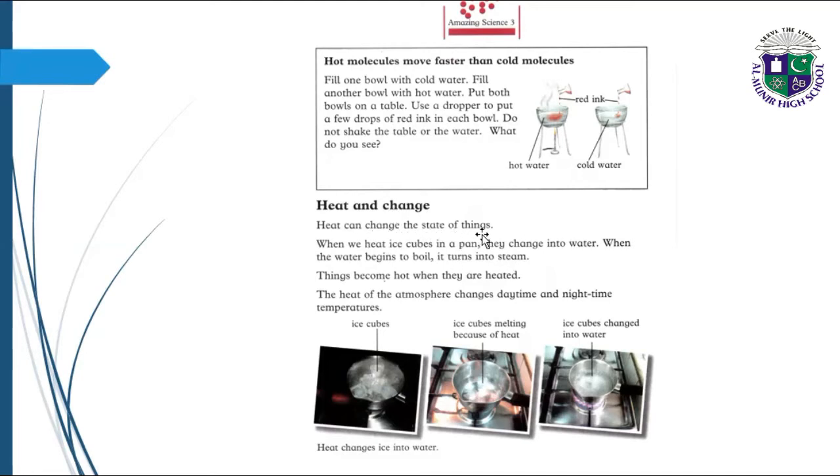Heat and change. Heat can change the state of things. When we heat ice cubes in a pan, they change into water. When the water begins to boil, it turns into steam. Things become hot when they are heated. The heat of the atmosphere change daytime and nighttime temperatures. Here we have the ice cubes in a bowl. Ice cubes melt because of heat and ice cubes changed into water.